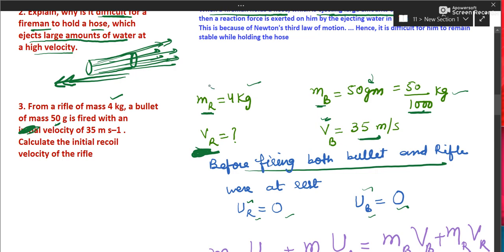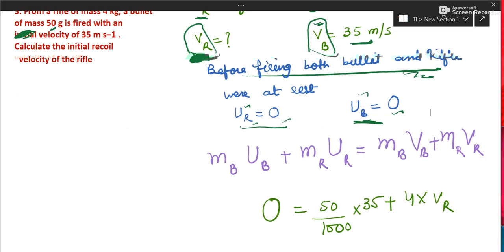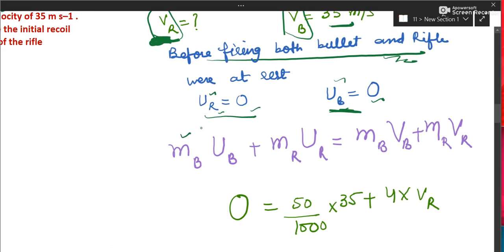So the mass of the rifle is given and the mass of the bullet is given. This is the bullet's velocity. This is the rifle's velocity, which needs to be calculated. Before firing, both were at rest, so the initial velocity of both is 0. So we'll again make use of the law of conservation of momentum: mu for the bullet and rifle is the initial momentum, and similarly the final momentum of both. Substitute the values.